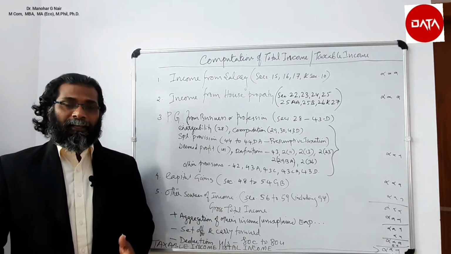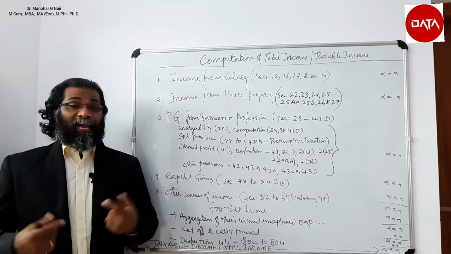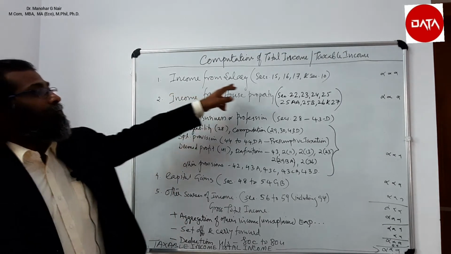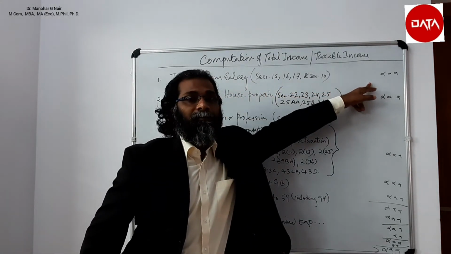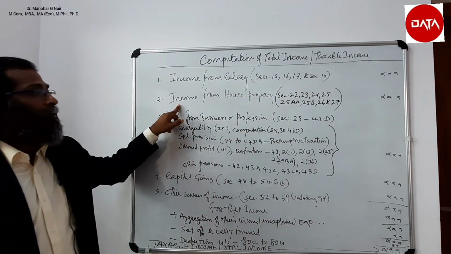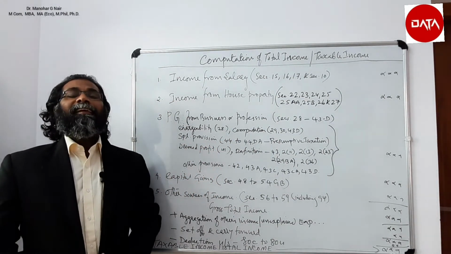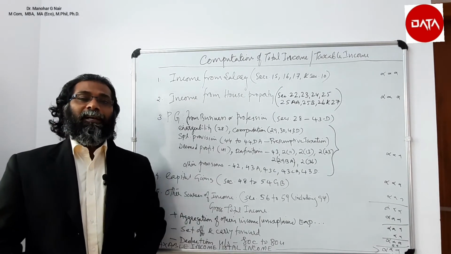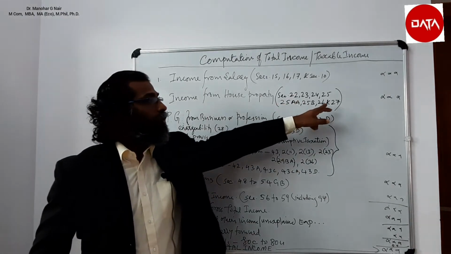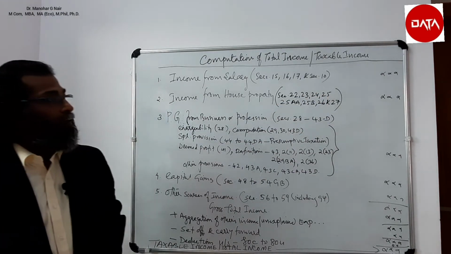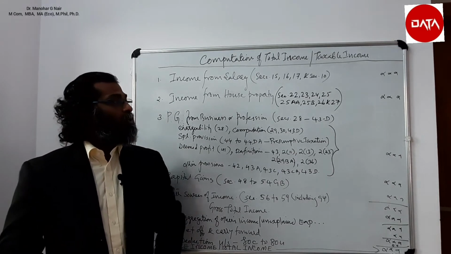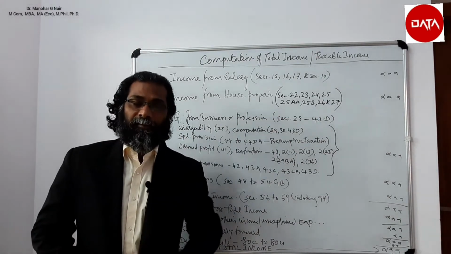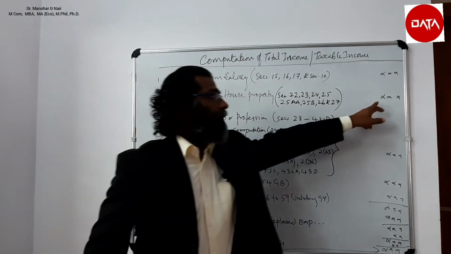So according to sections 15, 16 and 17, along with section 10, that is exempted income, we can calculate the income from the first head of income, that is salary. Now, compute income from house property, that is any rent received from letting out of any building, based on the annual value, and adopting sections 22 to 27. Specifically, I would say sections 22, 23, 24, 25, 25A, 25B, 26 and 27, you can arrive at income from house property.